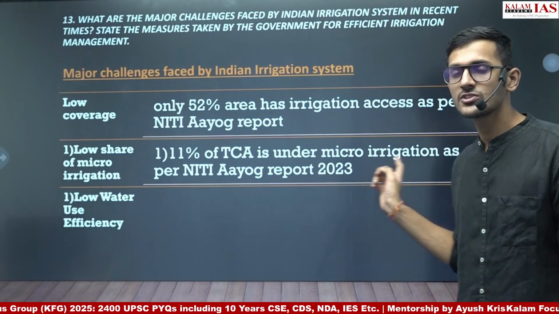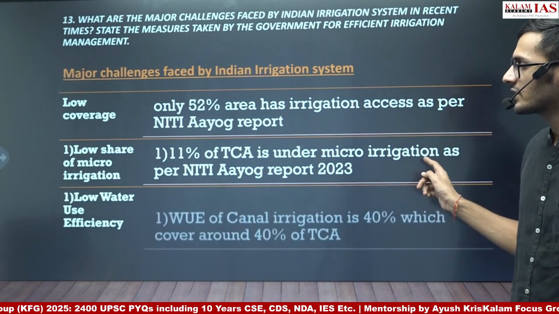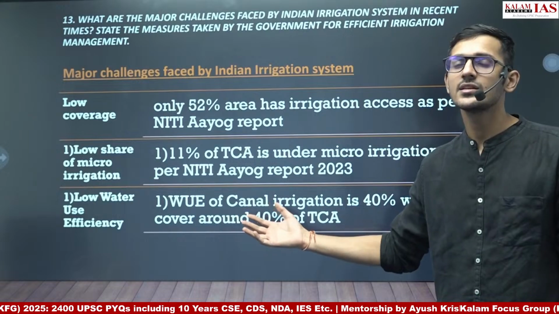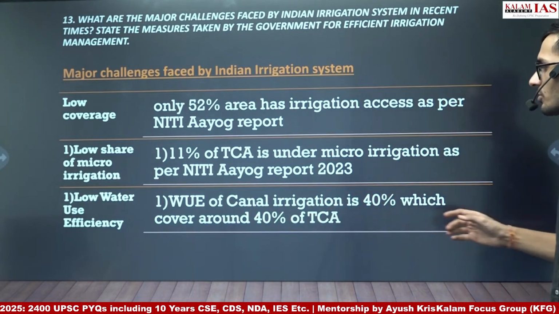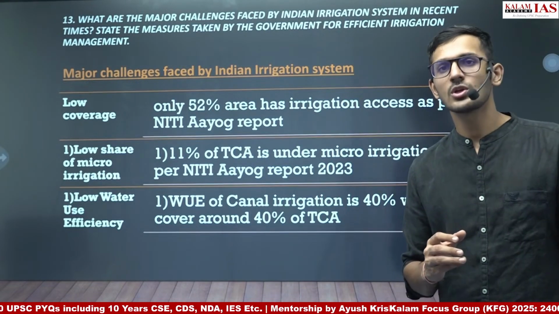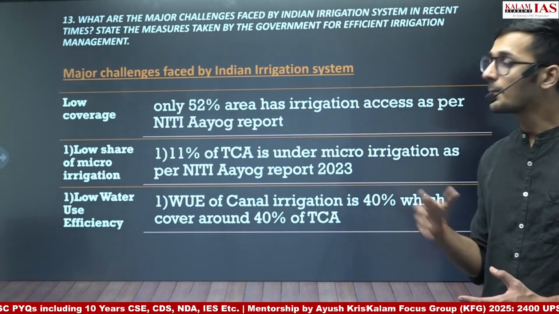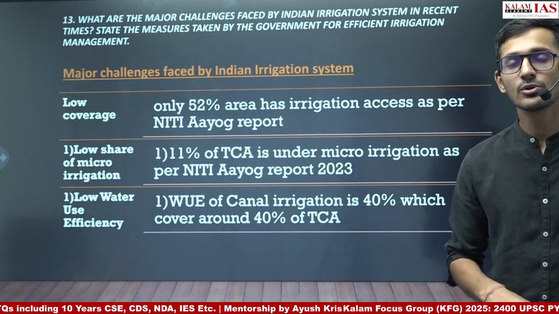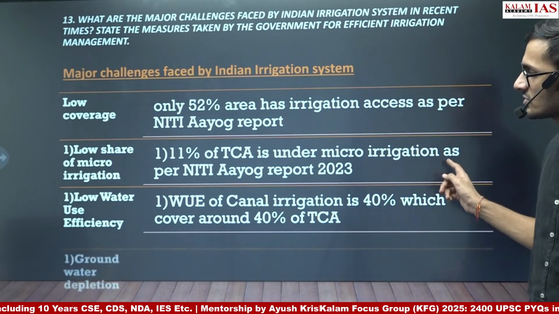Low water use efficiency of the various irrigation methods used in India. For example, canal irrigation has a water use efficiency of only 40%, and covers around 40% of the total cultivated area. Compare this to micro irrigation, which has 90% water use efficiency.